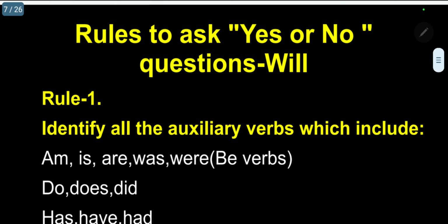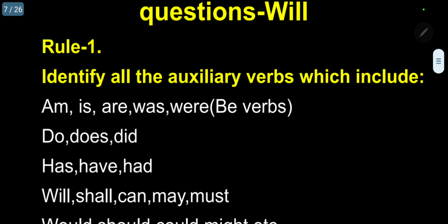That is the yes or no question under this, will. Here you must learn five rules to understand the yes or no question using will. Rule 1: you must identify all the auxiliary verbs. You must know what auxiliary verbs are. Verbs can be classified, as I already discussed, into 5 ways.